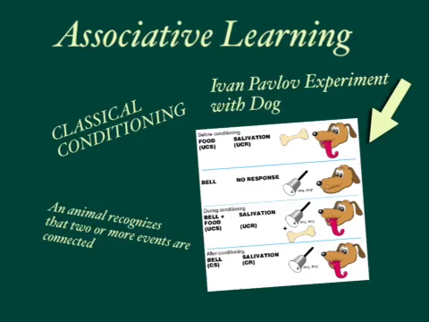Here is the experiment. Before conditioning, the dog associated his food with salivating. The dog also associated the bell with nothing. During conditioning, Pavlov taught the dog to associate hearing the bell and seeing its food and salivating. So after conditioning, the dog would just hear the bell and associate the salivating, expecting to see the food.